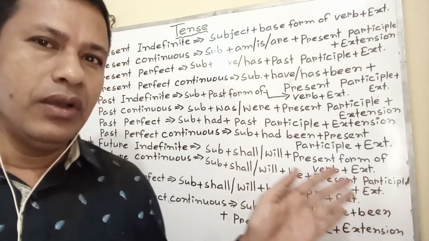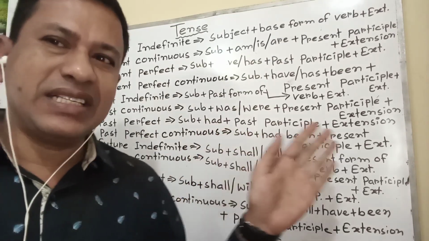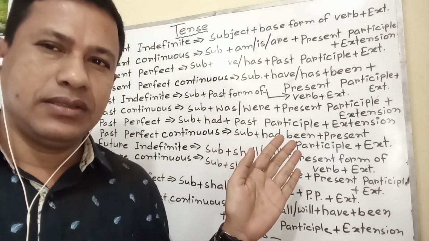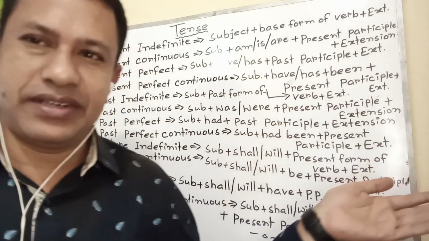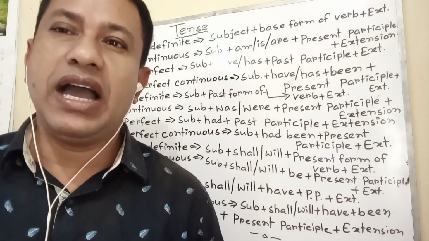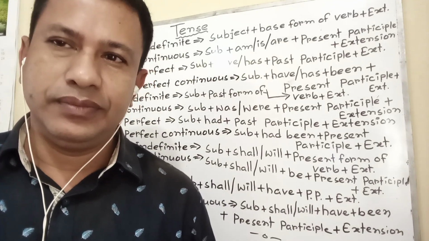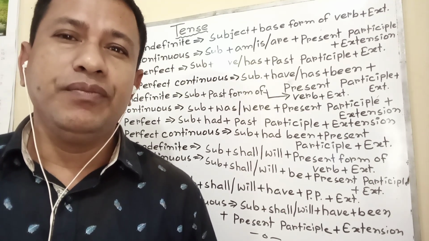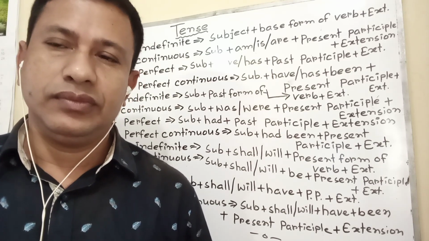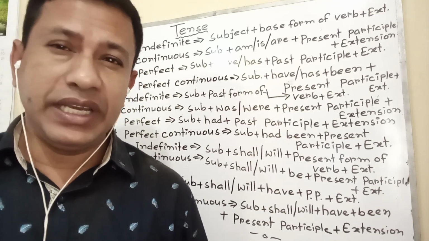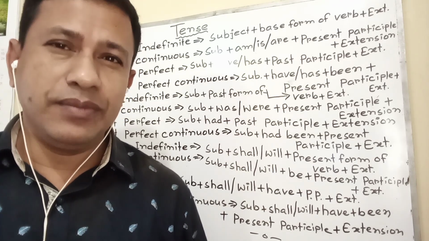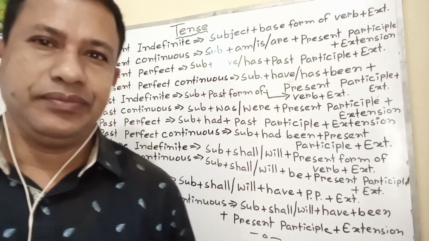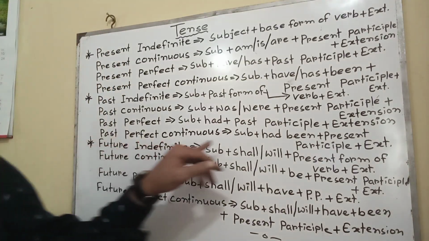Always past perfect plus before plus past indefinite. If you use after, then at first past indefinite plus after plus past perfect. Such as he came after I had completed the work. Again I am giving you another example. He had seen me before I saw. Again using after at this moment I am giving another example. I saw him after he had seen me. Right.